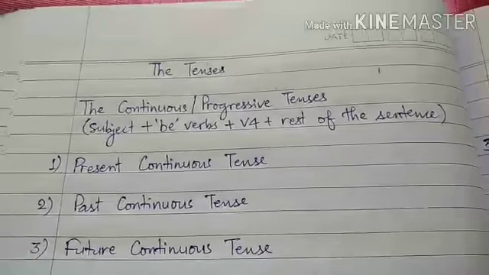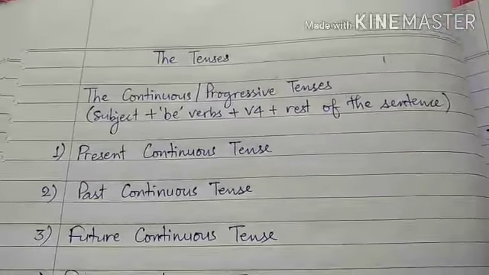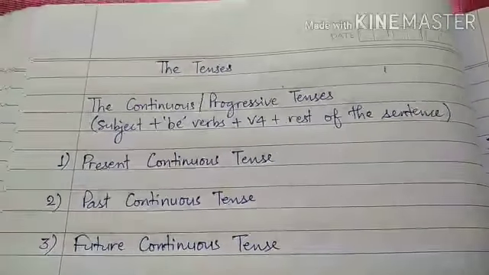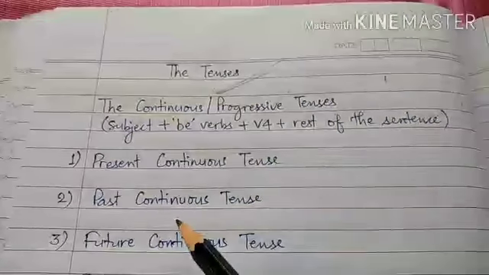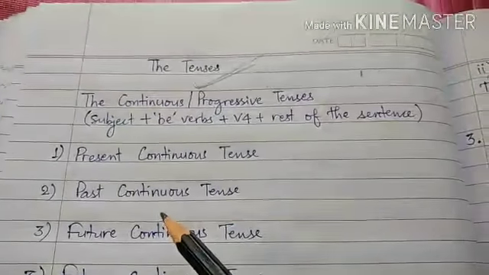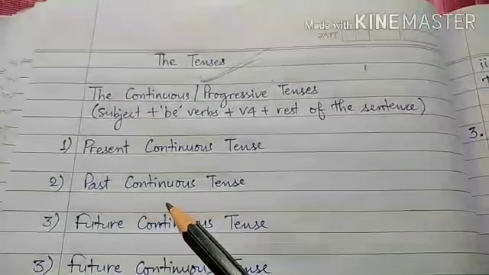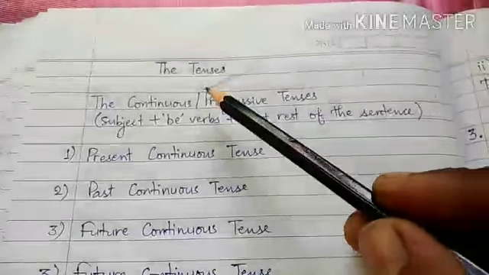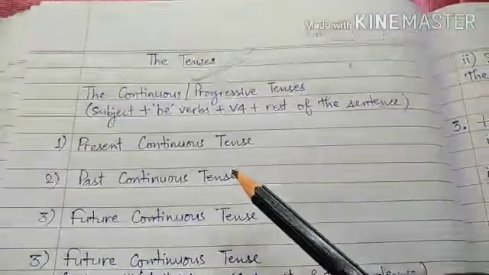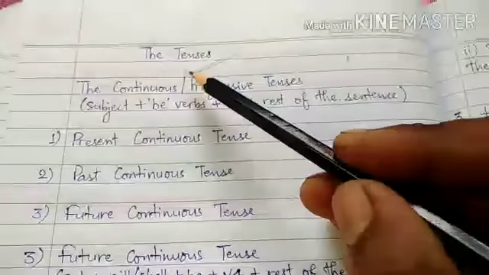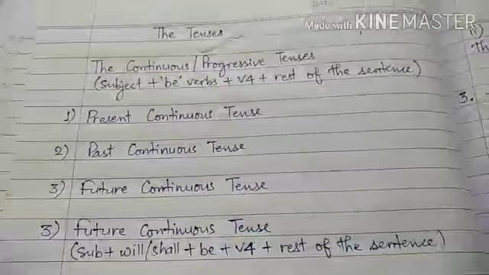In this class, for the students of Standard 9, we will continue with the same chapter, the tenses. In our previous videos on the same chapter, we have already completed the simple tenses and we have also completed present continuous tense and past continuous tense from the continuous tenses. And in this video, we are going to study the future continuous tense.